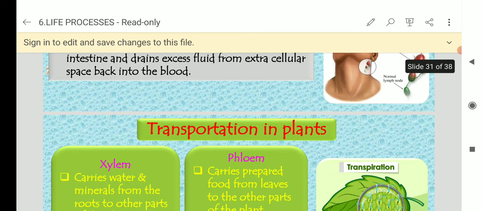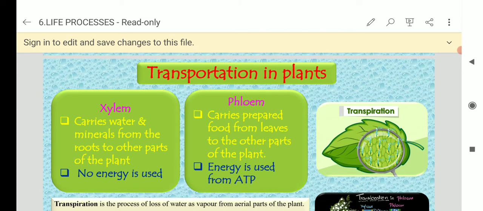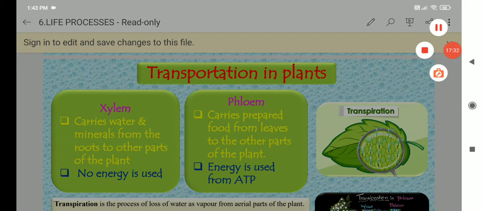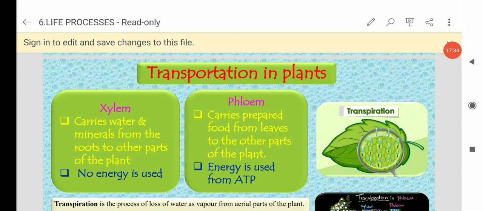Next, transportation in plants. Very important. There are two types of tissue, that is xylem and phloem. Xylem carries water and minerals from the roots to other parts of the plant. And phloem carries prepared food from the leaves to the other parts of the plant. Okay, there are two types of tissue, xylem and phloem. They help in transportation in plants.